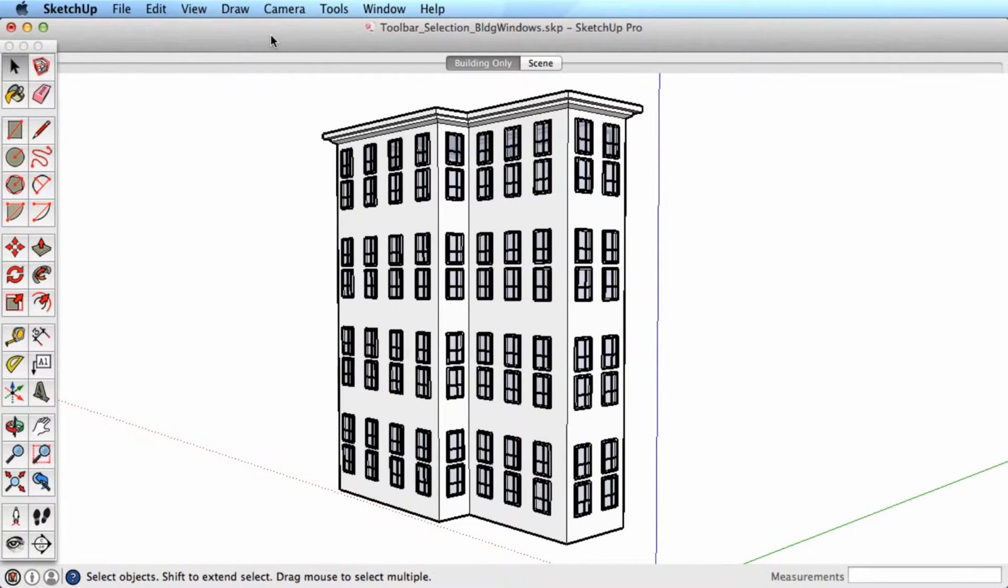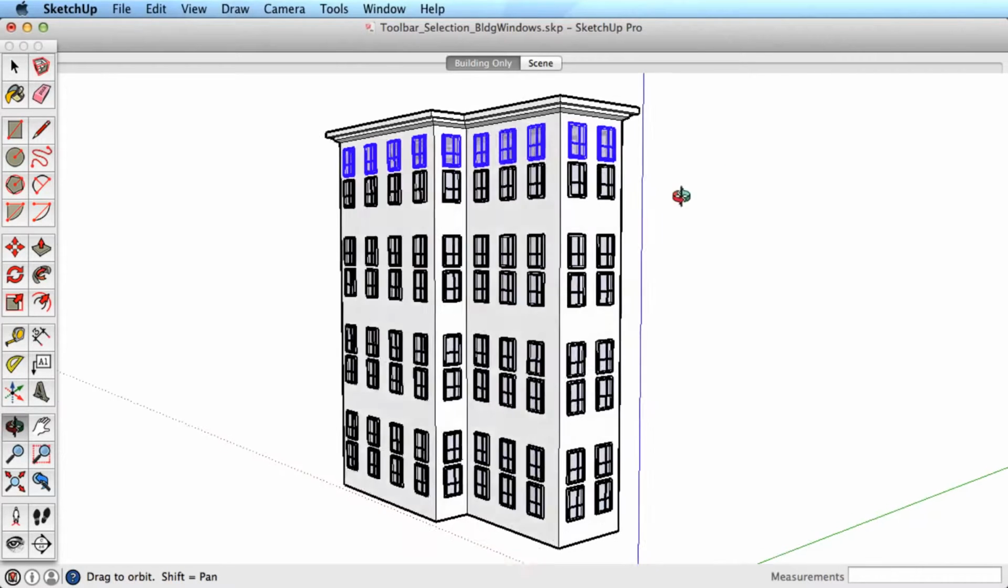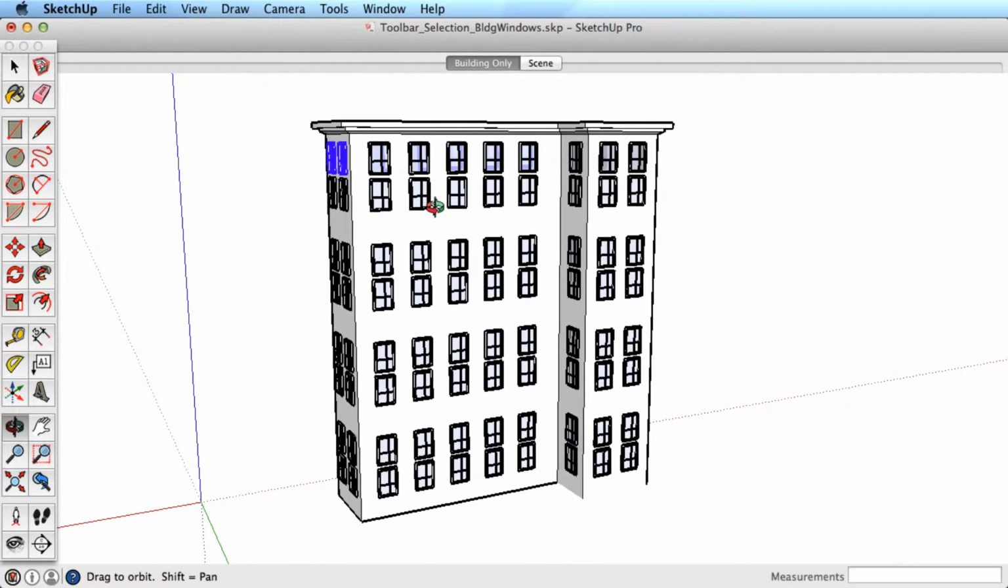Let's look at some different scenarios on making good selections and share some helpful tips. Say we needed to grab all the windows at this level to move them together. If there aren't too many, we could just hold a modifier key down and click to add all the windows, working our way around the building.